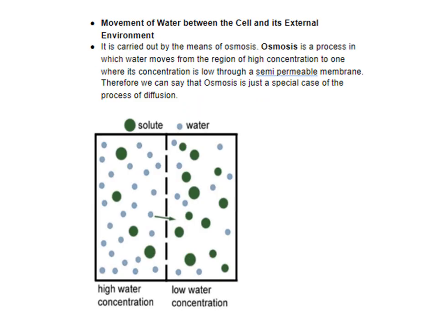Now, there is another process called osmosis. Osmosis is a special type of diffusion in which the water molecules move from the area of higher concentration to the area of lower concentration through a selectively or semi-permeable membrane, that is the plasma membrane. Osmosis is important like diffusion because many of the substances which go out and come into the cell are in liquid form. So water plays an important role in their transportation.